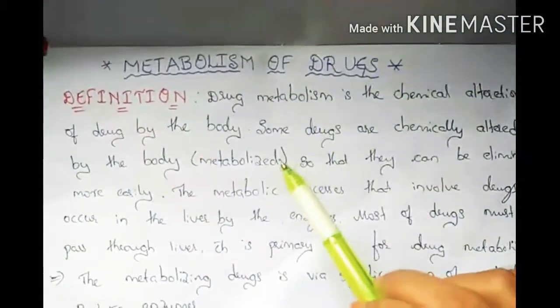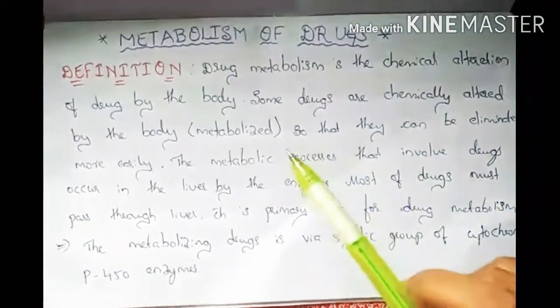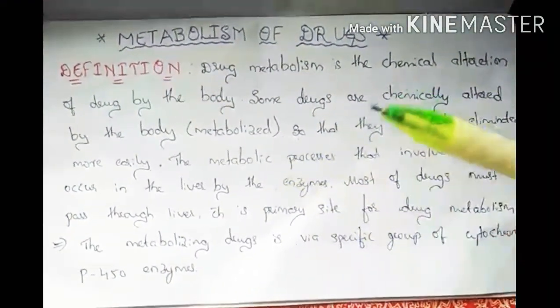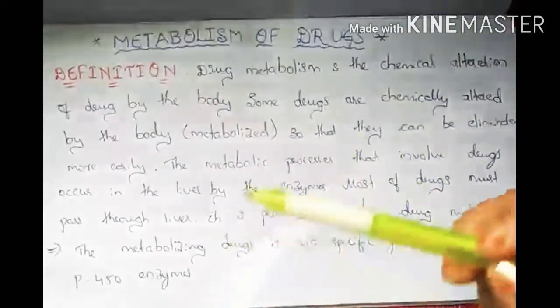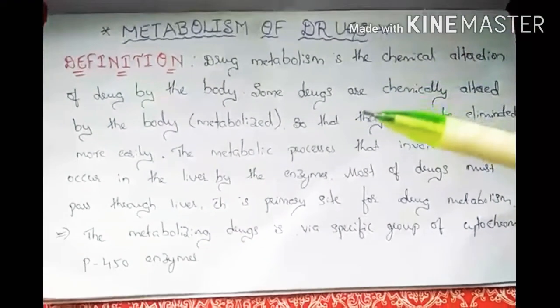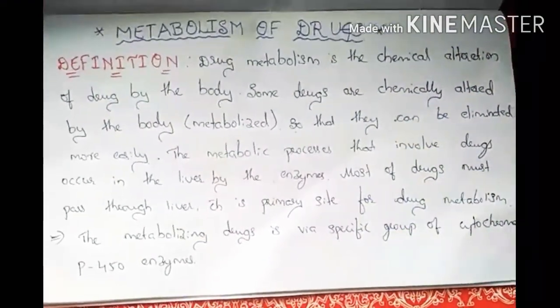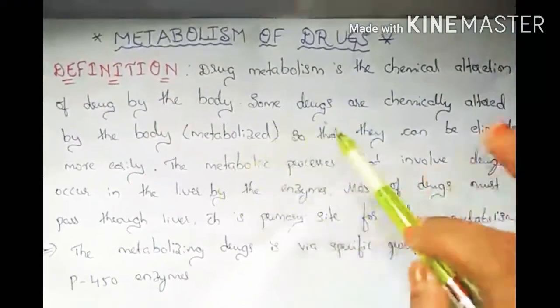Anabolism means the synthesis of substances in the body. Catabolism is the breakdown of food particles or a drug into smaller particles. So two types of metabolism take place.